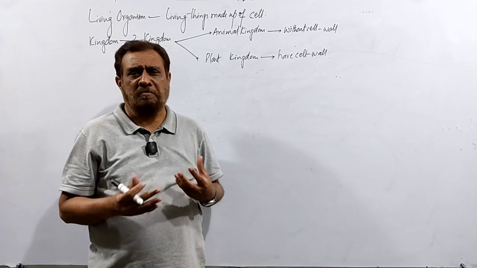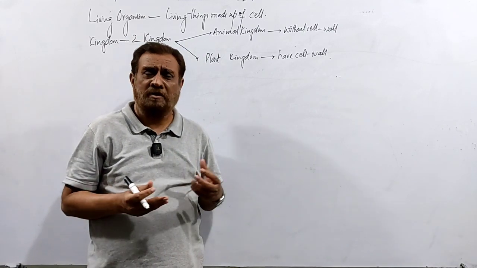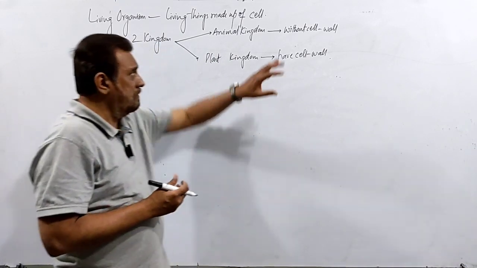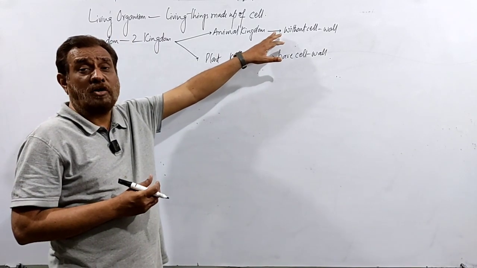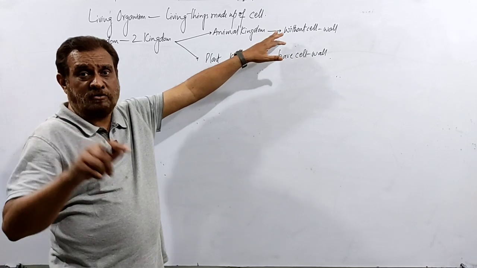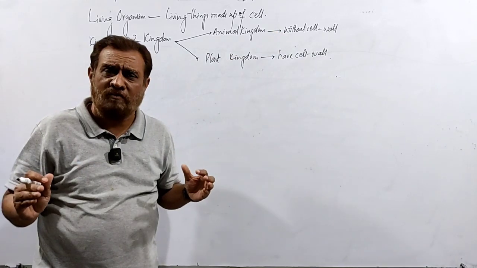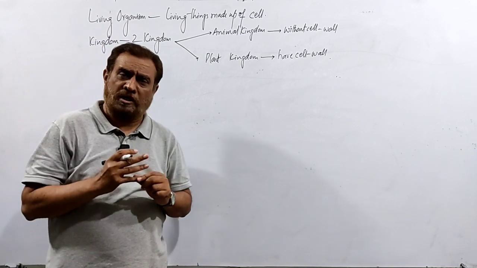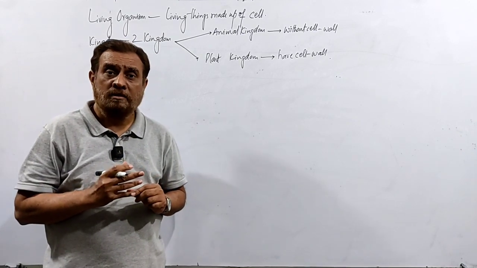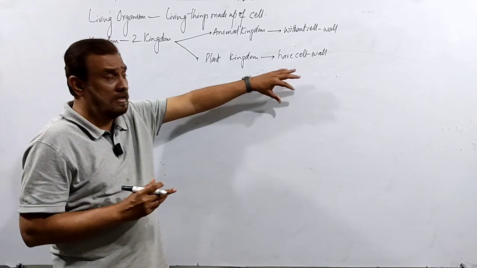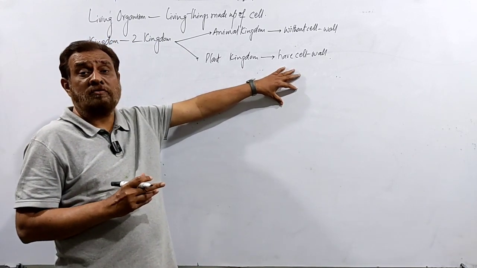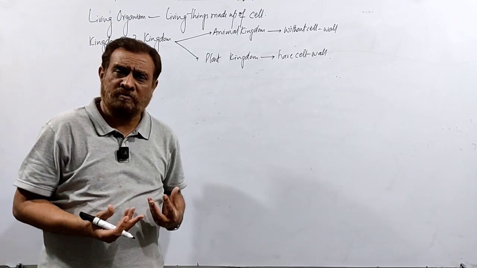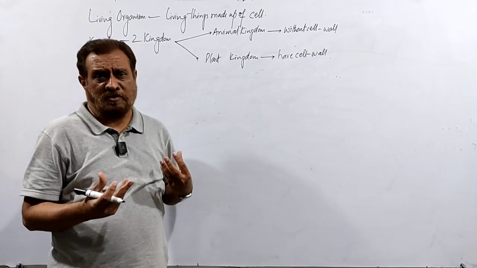There is another debate, another confusion, or another conflict. You call it a conflict: if a living organism is an autotroph and doesn't contain a cell wall, where is it to be classified? If a living organism does not have a cell wall, but performs its nutrition by the autotrophic way, what will be its position? A new conflict was there.